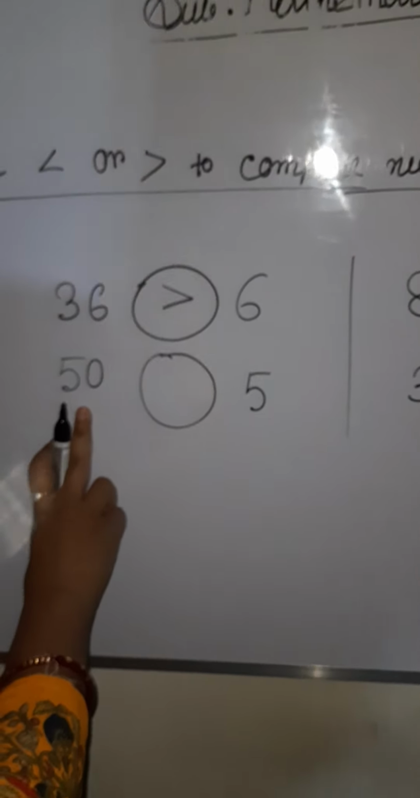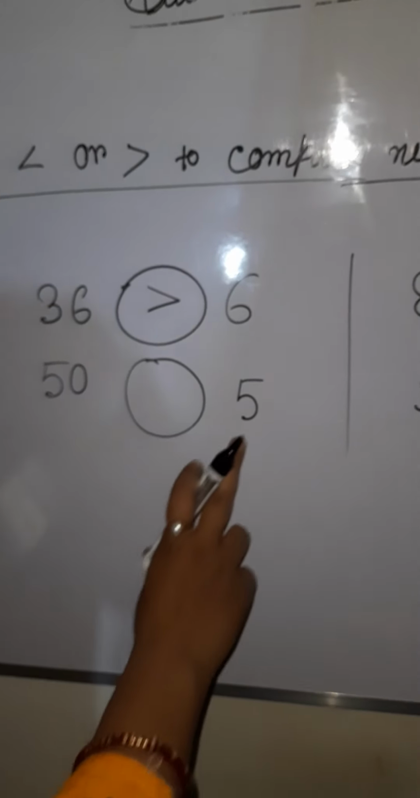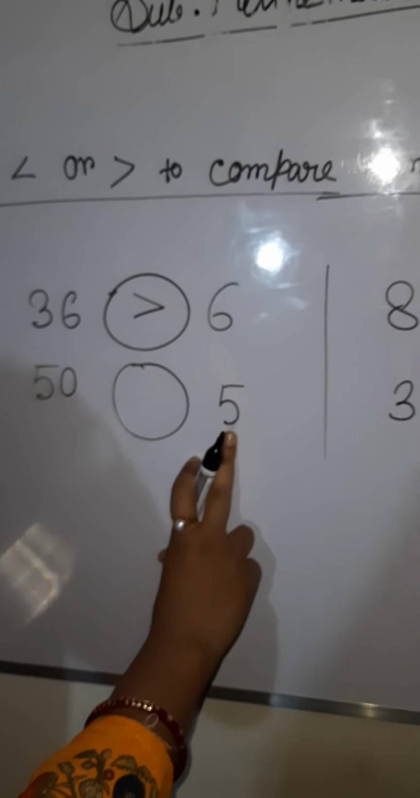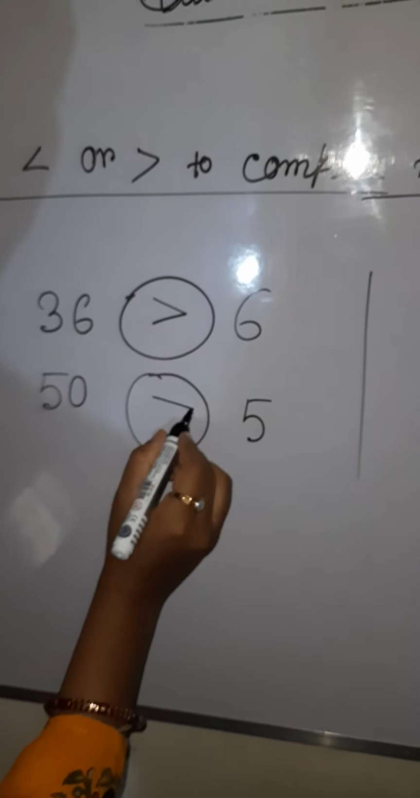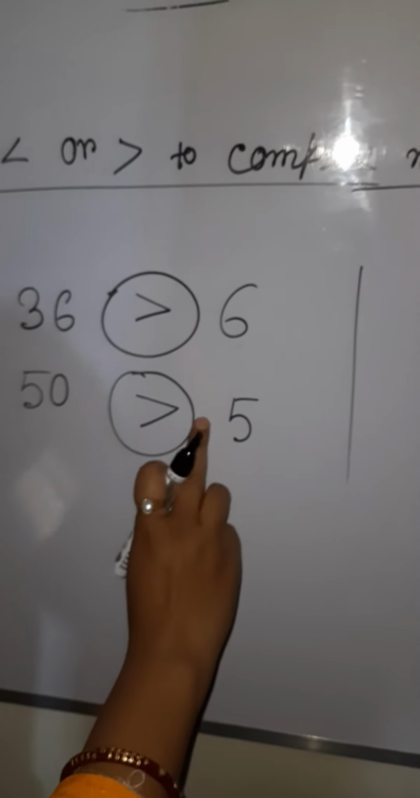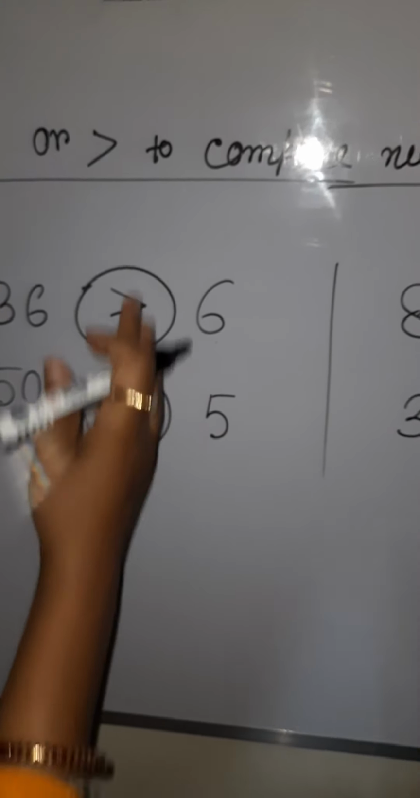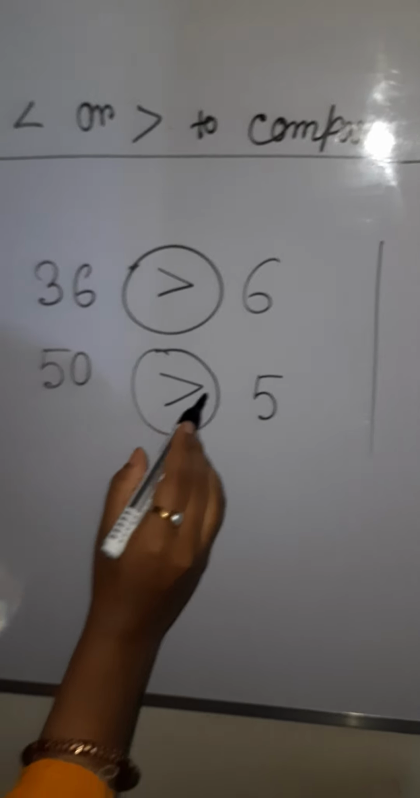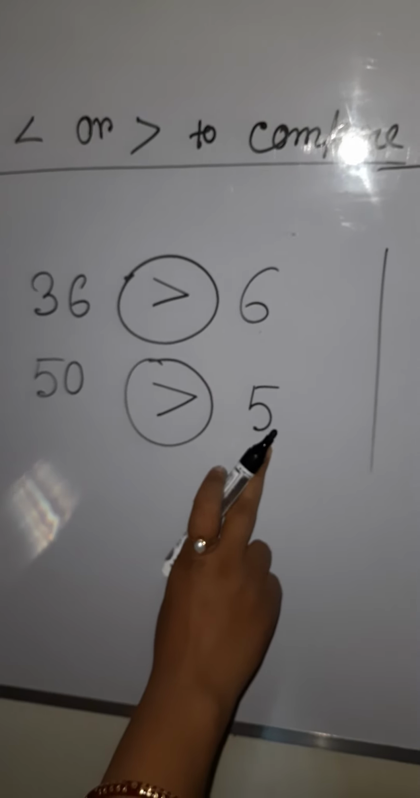Next example, I tell you 50 and 5. Which is the one digit number? Yes, 5. This right side is the one digit number and it is the smaller number. So here also we write the arrowhead on the smaller number side. You see, my dear students, wherever you compare numbers, remember that the arrowhead is always on the smaller number side.